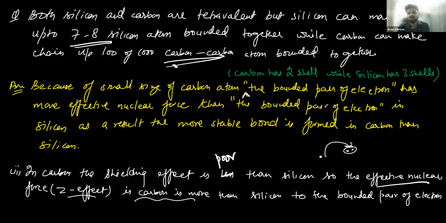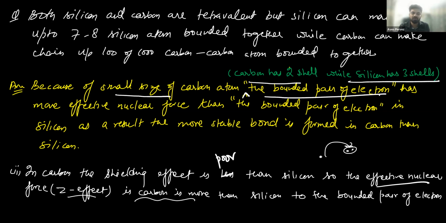So why is carbon making such a large number of compounds, when both are tetravalent? The reason we have discussed is that carbon has a small size, so the effective nuclear force on the bonded pair of electrons is greater. Carbon is small in size: carbon has 2 shells, silicon has 3 shells.